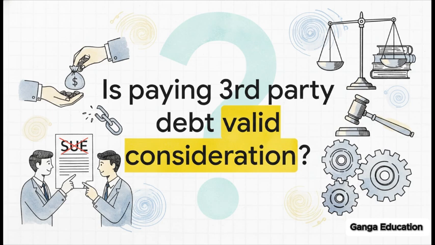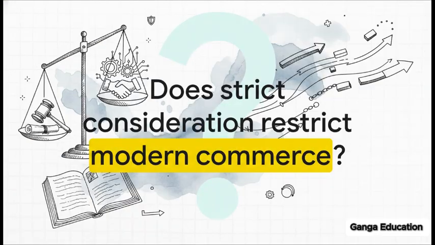Pause the explainer right here. Think back to that maxim we just discussed and drop your answer in the comments. Also, as a quick conceptual thought, if consideration must move from the promisee, does a third-party guarantee satisfy this? Under this old strict rule, the answer is generally no. Keep that in mind. And for your Judiciary or CLAT PG mains practice, take a screenshot of this open-ended question